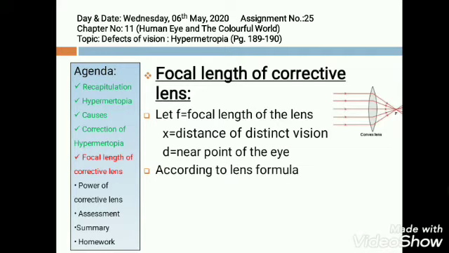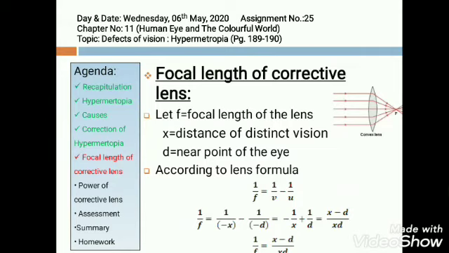So according to the lens formula, 1 by f is equal to 1 by v minus 1 by u. Placing v as minus x and taking u as minus d, the formula becomes 1 by f is equal to 1 by minus x minus 1 divided by minus d.